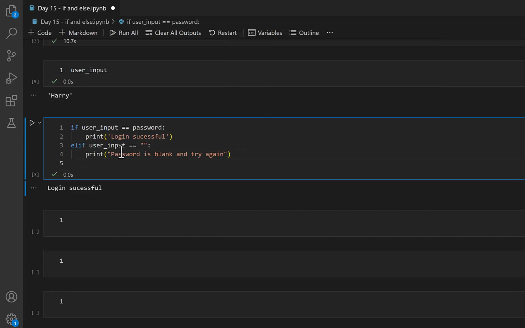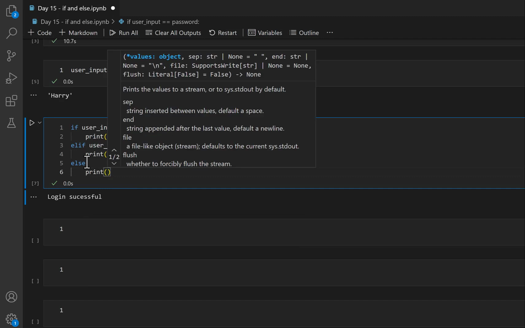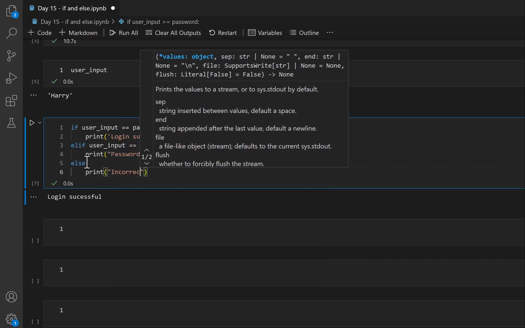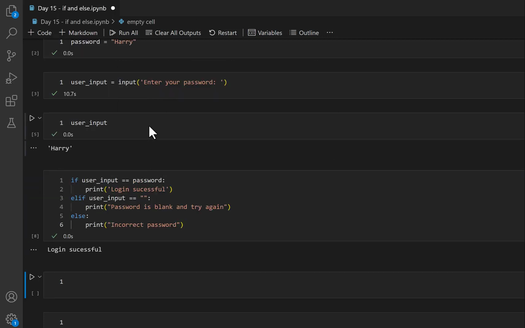Now you can see over here it also has the same block. So elif needs to be in the same block as the if. Then I will say else, print, this will be incorrect password. Incorrect password. Okay, so login successful is still showing.